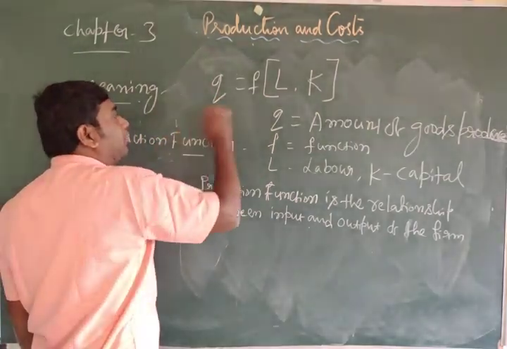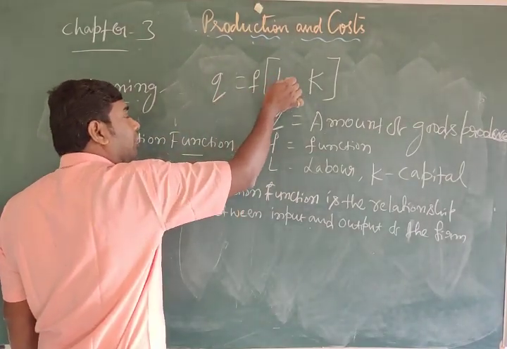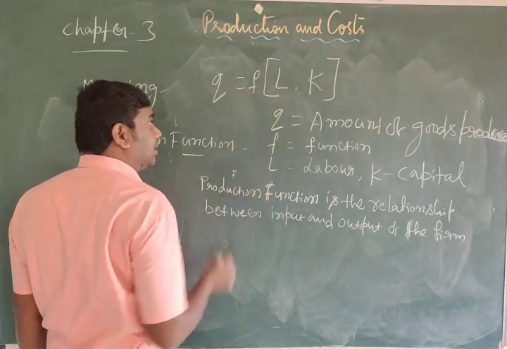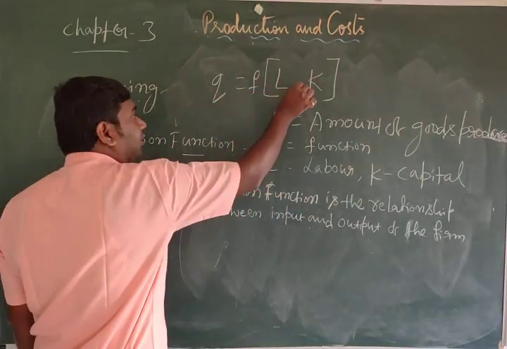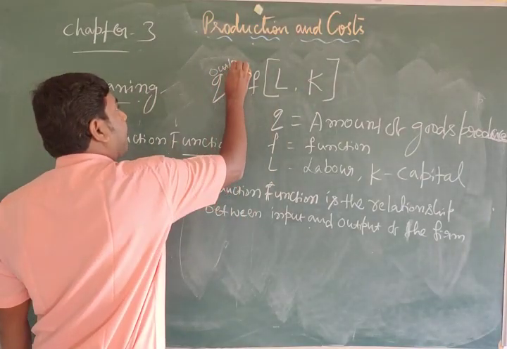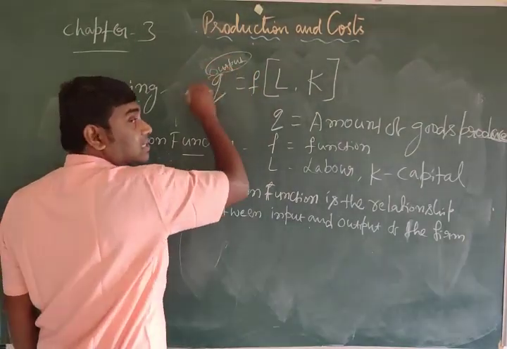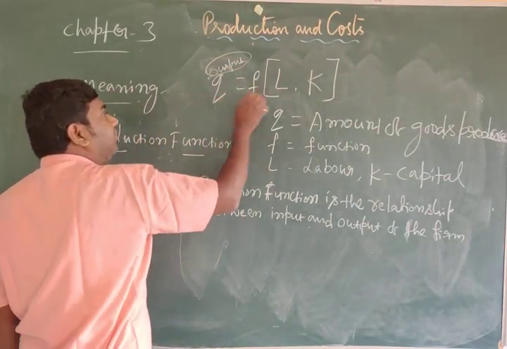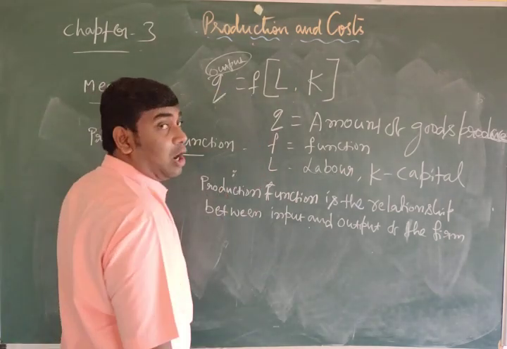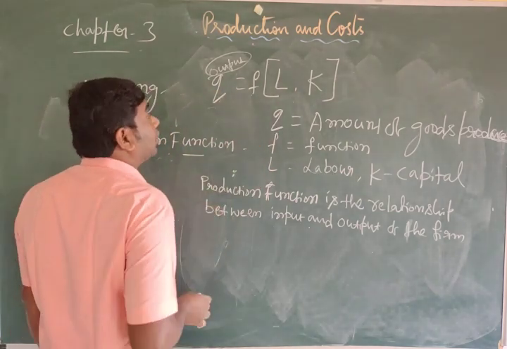To produce this, we have to put in which inputs? Labor and capital. K means capital, L means labor. So the output is a function of inputs. It's a function of labor and capital. When we are using these, only then can we get the output. So this is called the production function.